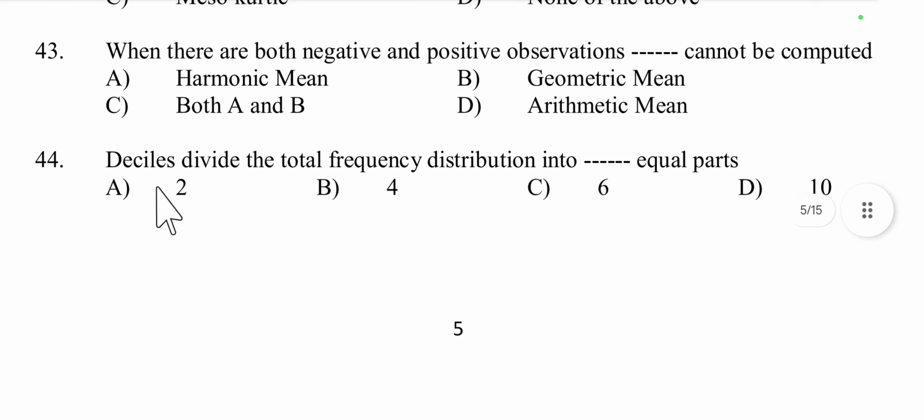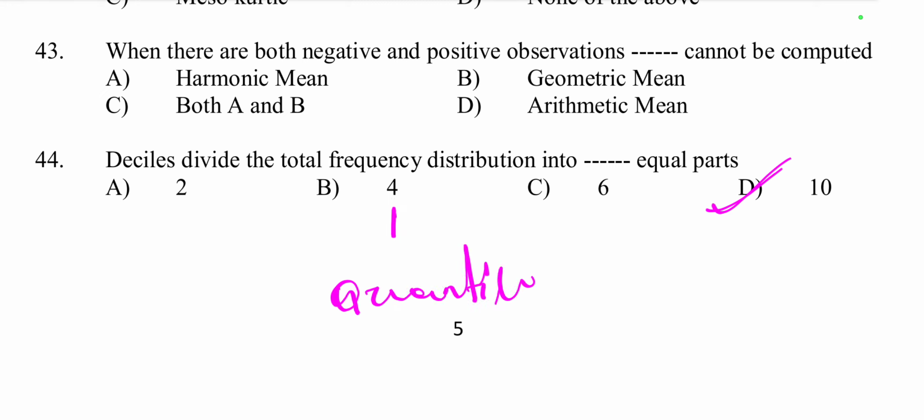Then question number 44. Deciles divide the total frequency distribution into dash equal parts. Decile means 10 equal parts, divide it into 10 equal parts. And quartile means 4 parts. 4 parts means quartile, and 100 parts means percentile, and 10 parts means decile. And the 50th part is the median, that is the 5th decile, or we can say second quartile or 5th decile is called median. So here the right answer is option number D.